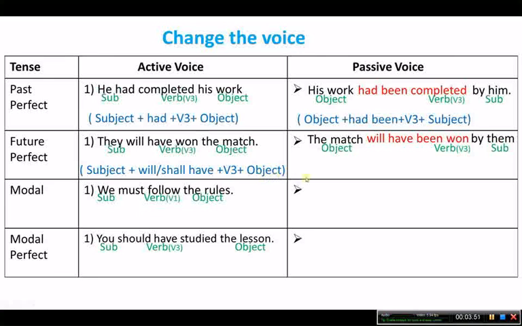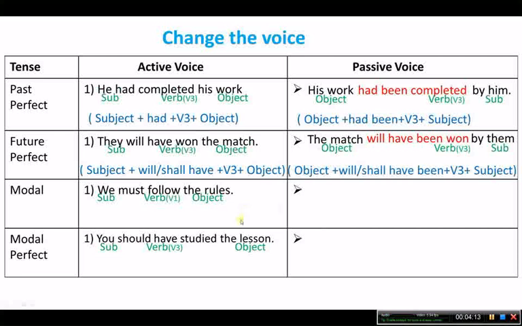And the future perfect passive voice structure is object plus will have been or shall have been plus V3 plus subject.